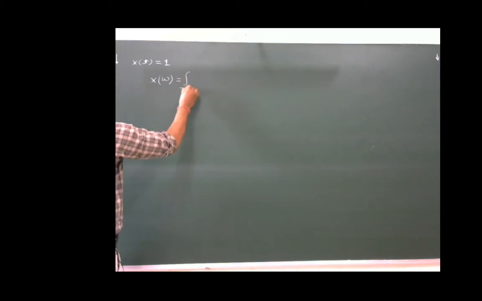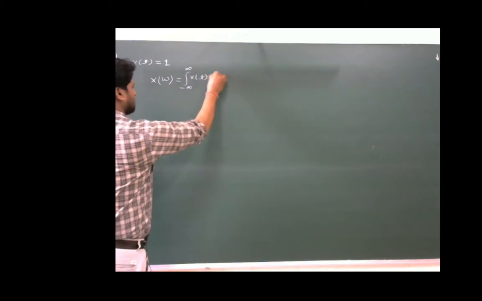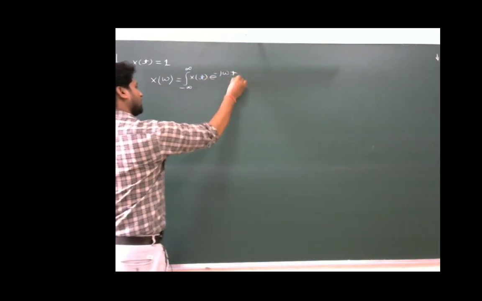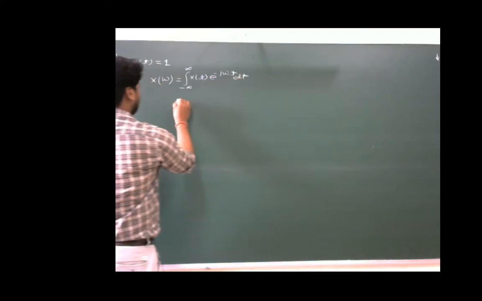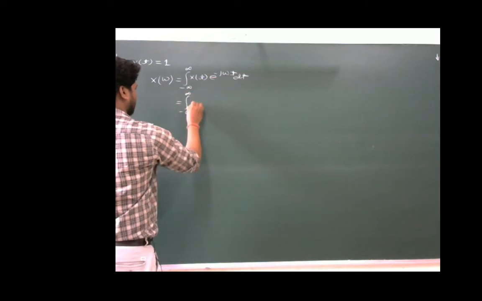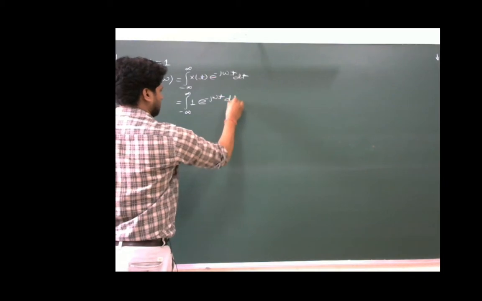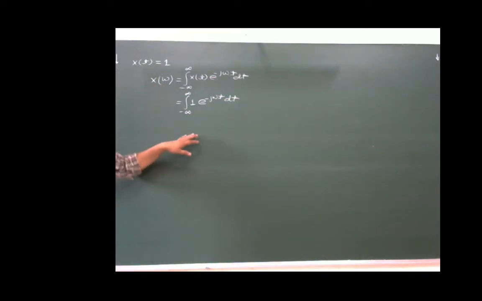If we are trying to find the Fourier transform for this signal by using this relation, X of omega is equal to integration from minus infinity to plus infinity x(t) e power minus j omega t dt, then it will become the value of x(t) is 1, e power minus j omega t dt. We will put the value of x(t) is equal to 1 as given in our problem.